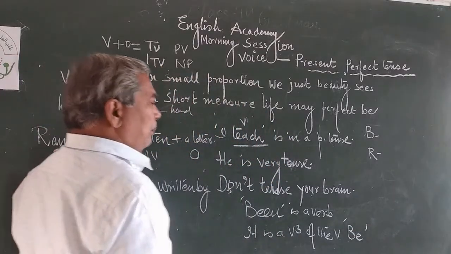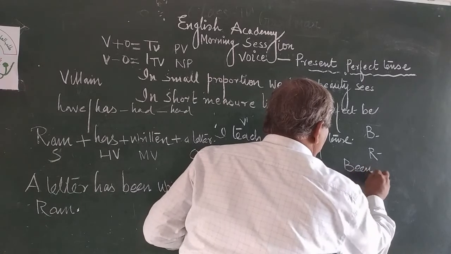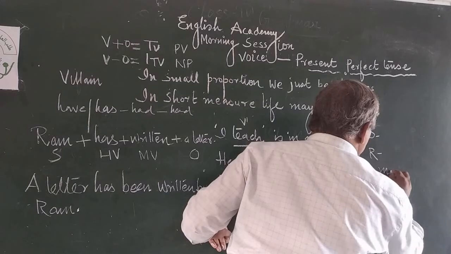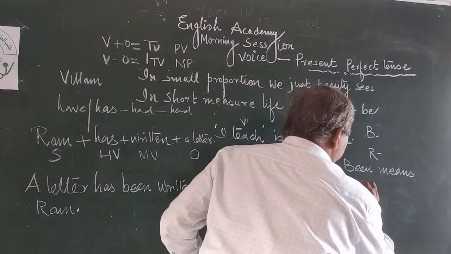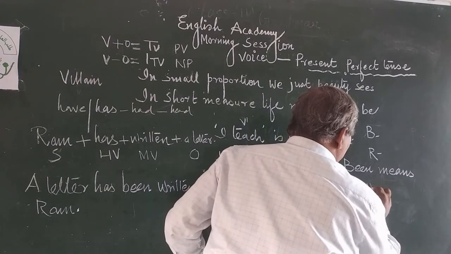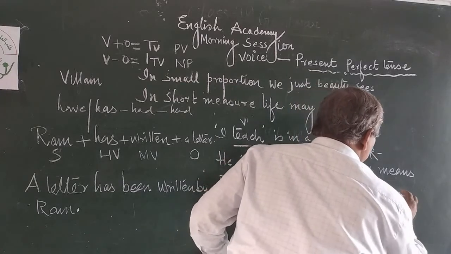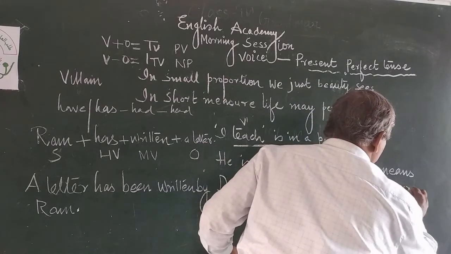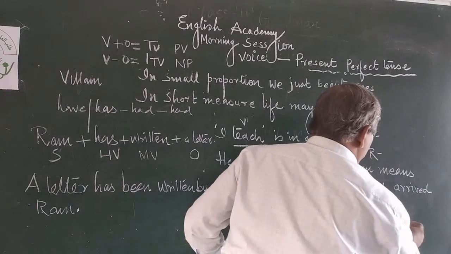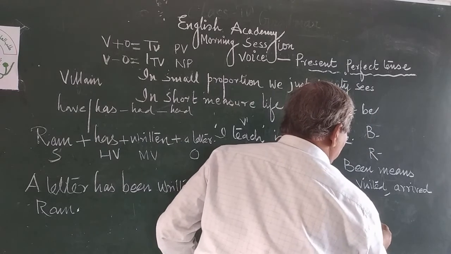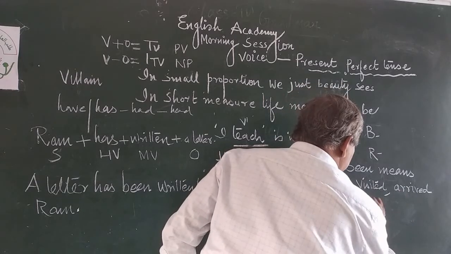And its meaning: been means visited, arrived, started.